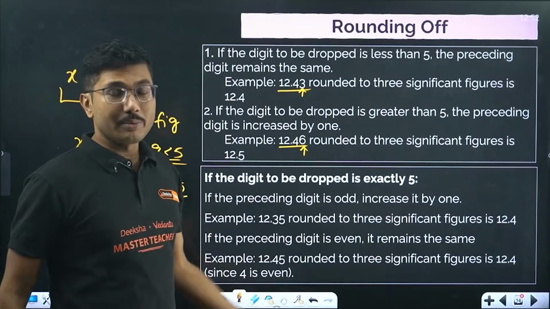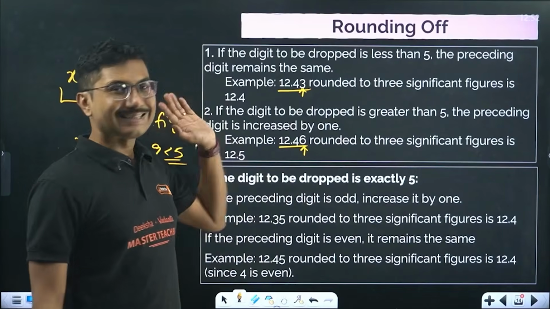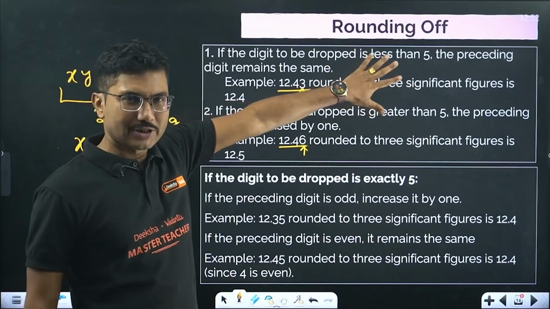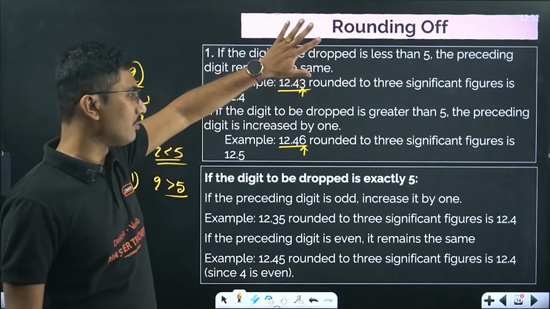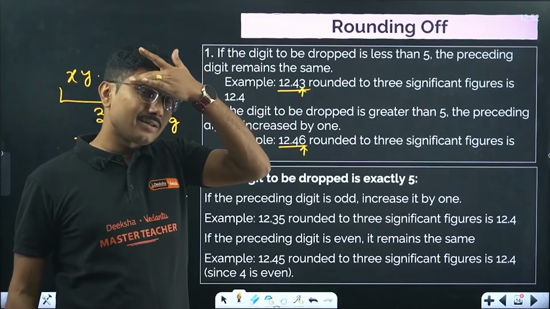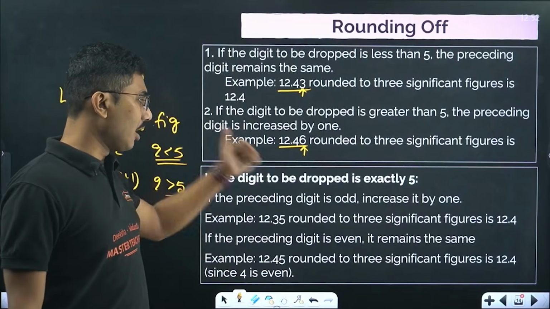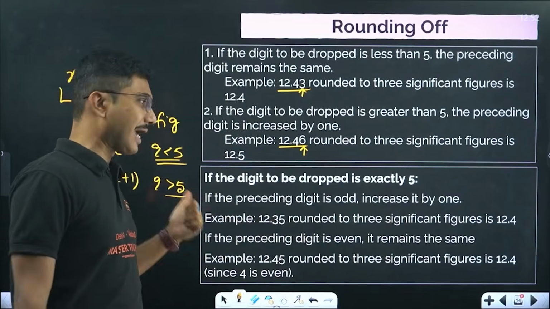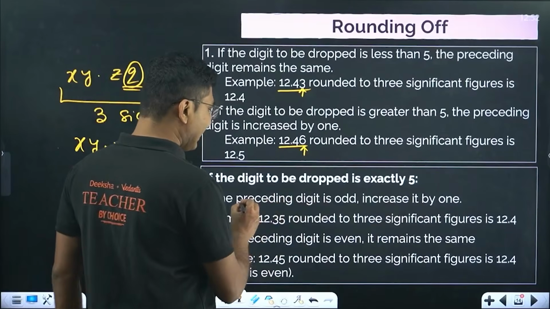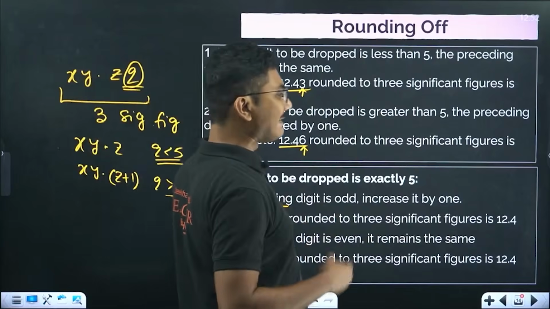Now what would be the case if the number is exactly 5? If the number is exactly 5, then you have to consider 2 more rules. This is tricky. These 2 are easy, obviously, we use them in our day-to-day life, in almost every calculation. But if it is exactly equal to 5, then the calculation can be tricky. If the preceding digit, the number before the one we are dropping, is odd, then we increase it by 1.